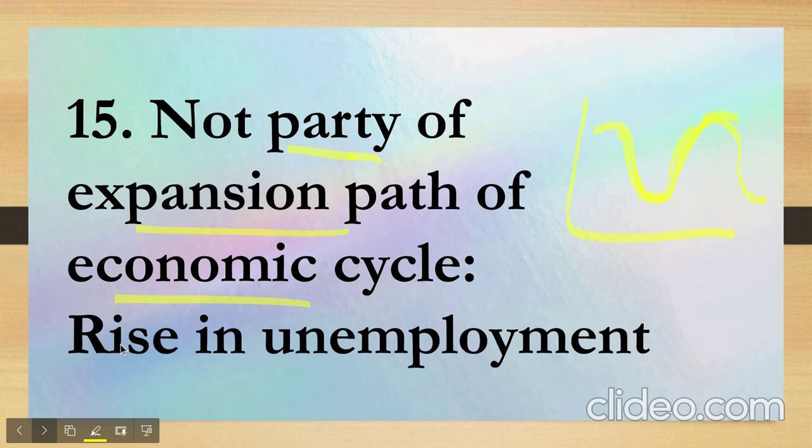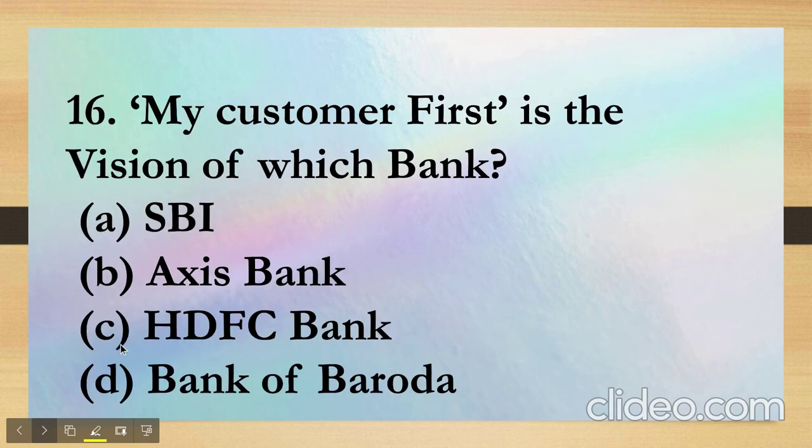So they are saying that what is not a part of the expansion part. So rise in unemployment. Why? Because when there is expansion, the employment increases and the unemployment decreases. So this was not part of the expansion. All right. The other options were not provided here because it would have increased the length of the question then.